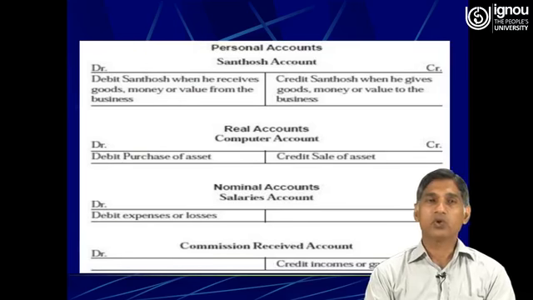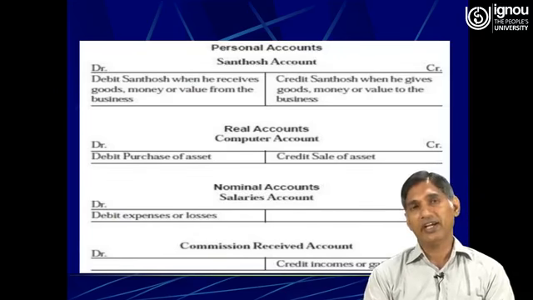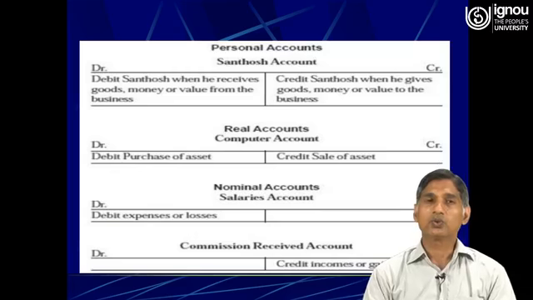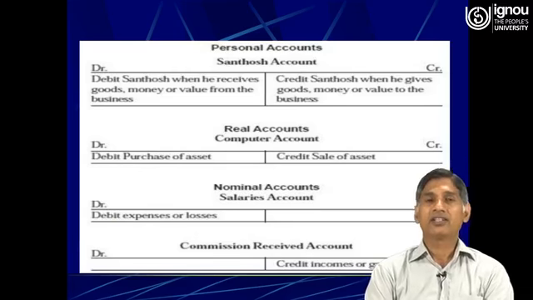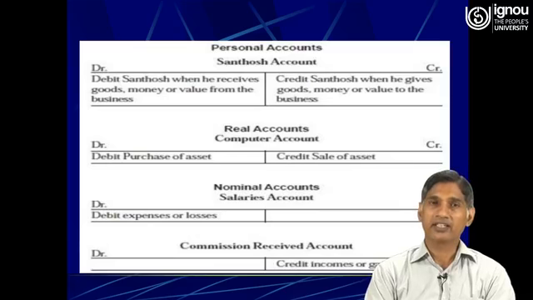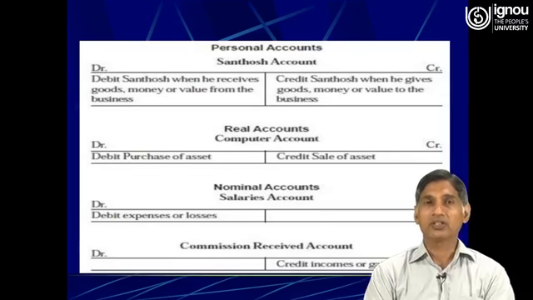Then the nominal accounts. Nominal accounts are related to expenses, losses, revenue and gains. Here we will discuss the accounts which are related to expenses or to income.